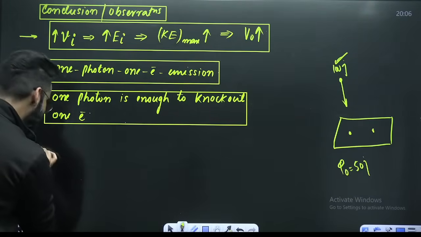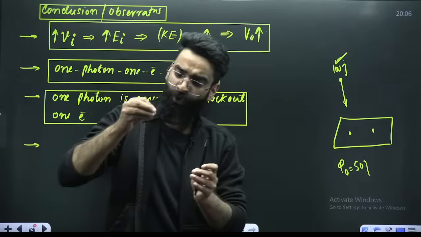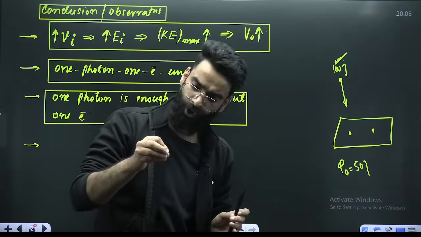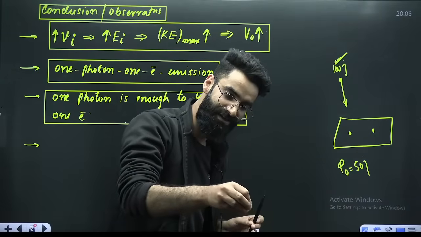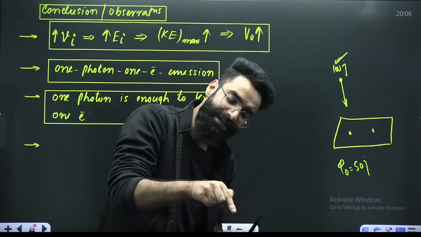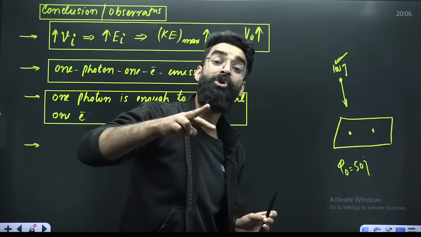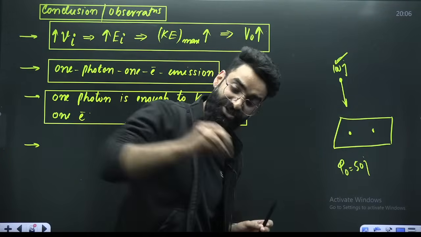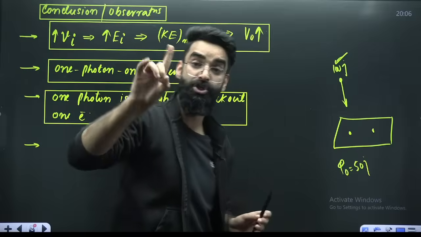And my dear students, let me tell you one more important thing. When a photon strikes the electron on the metal surface, as soon as it strikes, at that point itself, the electron is emitted.